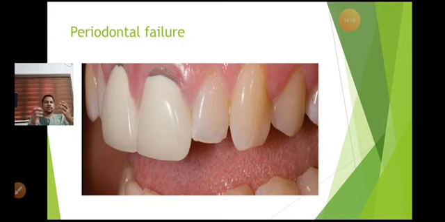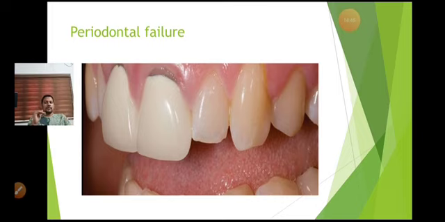Then if the underlying tissue surface of the pontic is rough, it can cause plaque accumulation, followed by accumulation of organisms, which can cause inflammation in that area and lead to periodontal failure. So the tissue surface of the pontic has to be shiny and smooth enough.